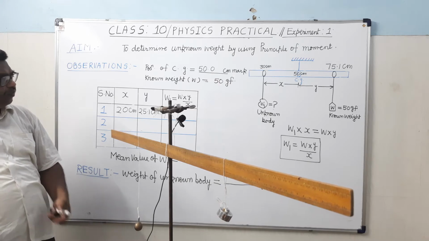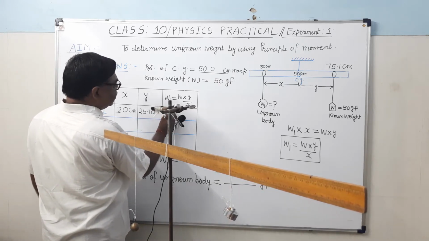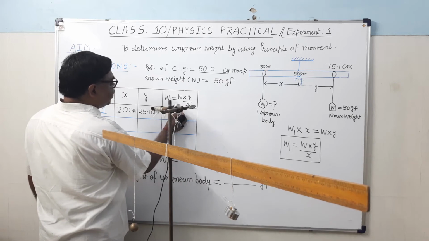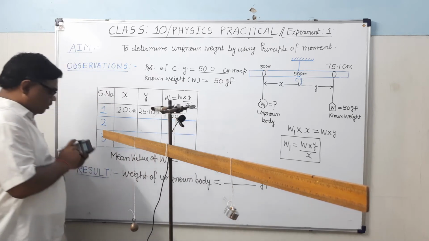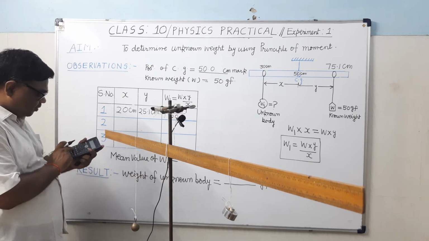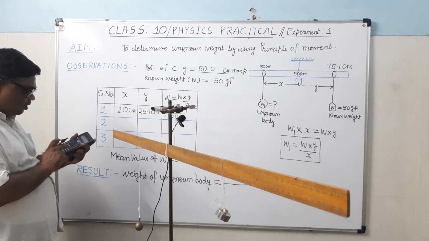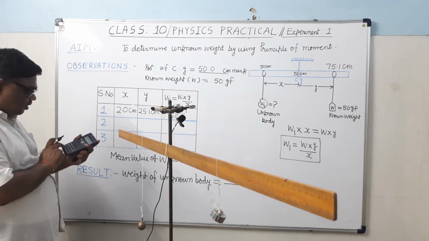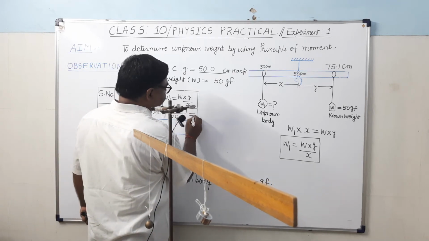So when I calculate, it will come out as 50 into 25.1 divided by 20, so it is 62.75.